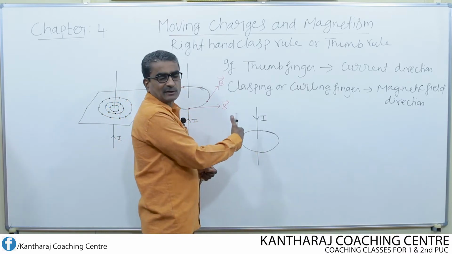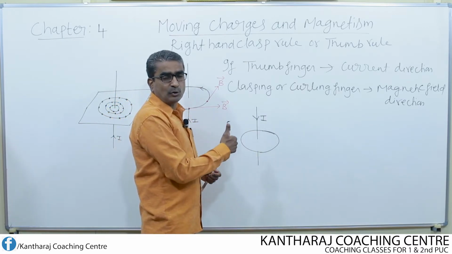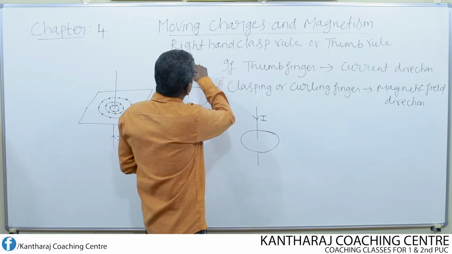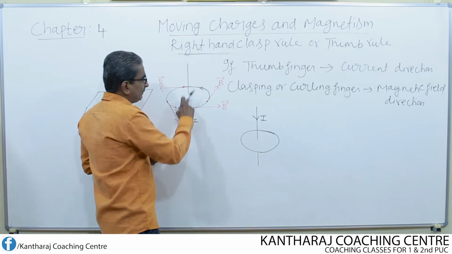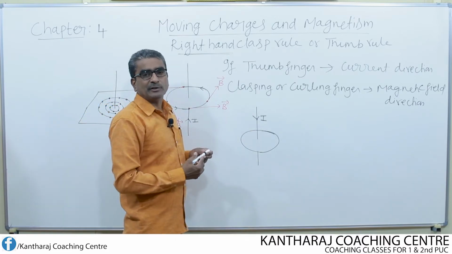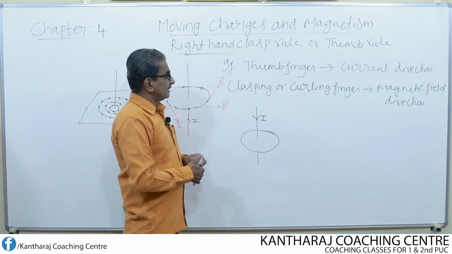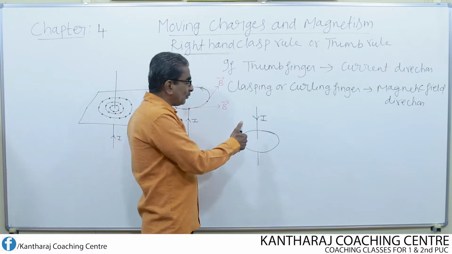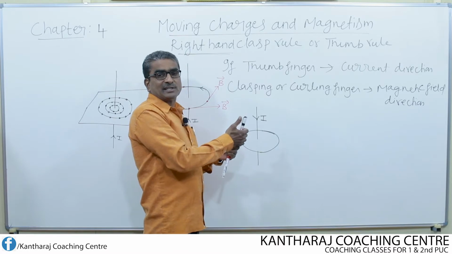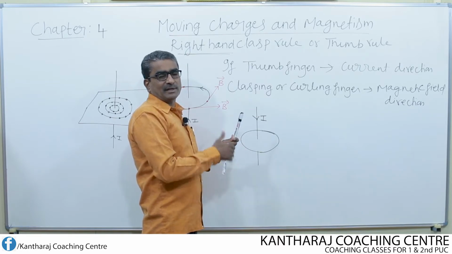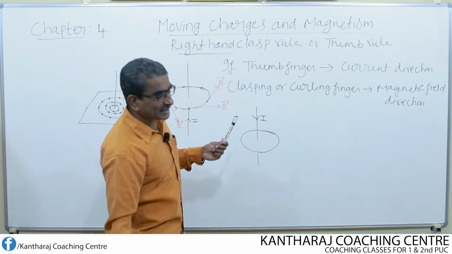I hold the conductor once again by means of the right hand only. Don't use the left hand, because we are stating the right hand rule. Remember, whatever the direction of current, we have to use the right hand itself. But the only thing is, while holding the conductor, you reverse the direction of the thumb, because the thumb should always represent the current direction.